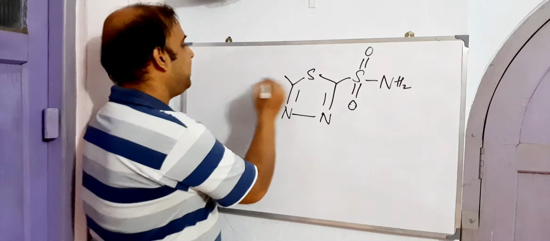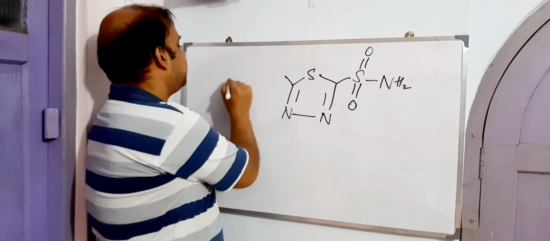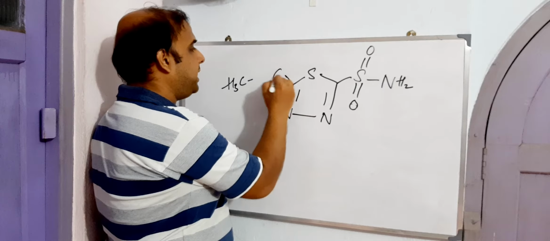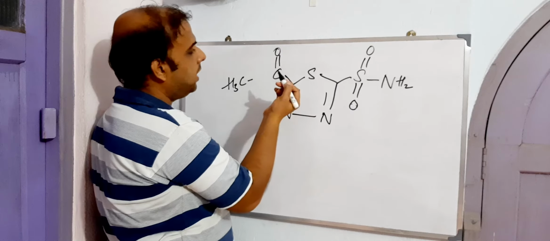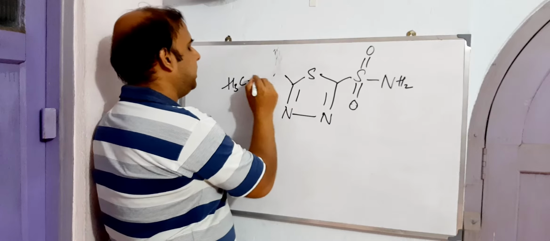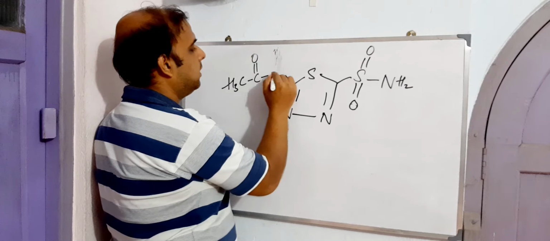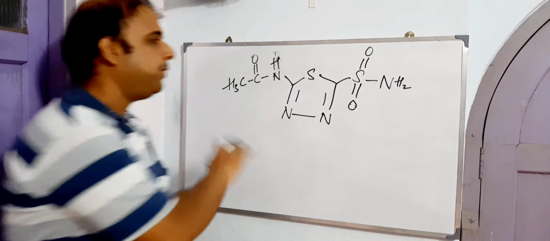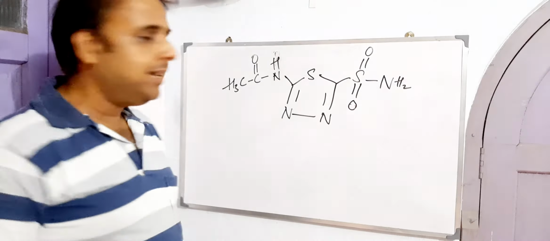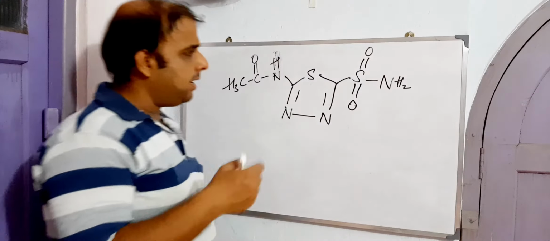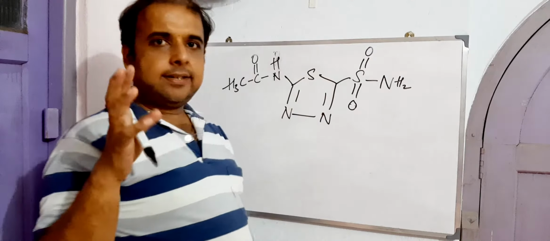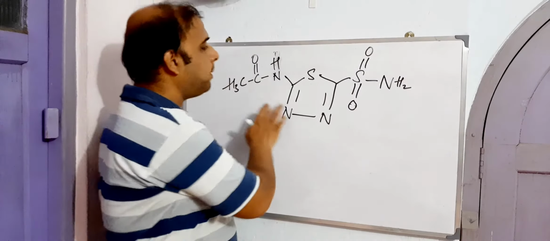Now let's see what is happening to this. This is in the form of H3C, then I should write here CO, or else I can just make it like this. So with that we are done with the structure of acetazolamide. As I said earlier, it holds two different types of amides. This is a sulfamoyl group, and this is a carbamoyl group, right?